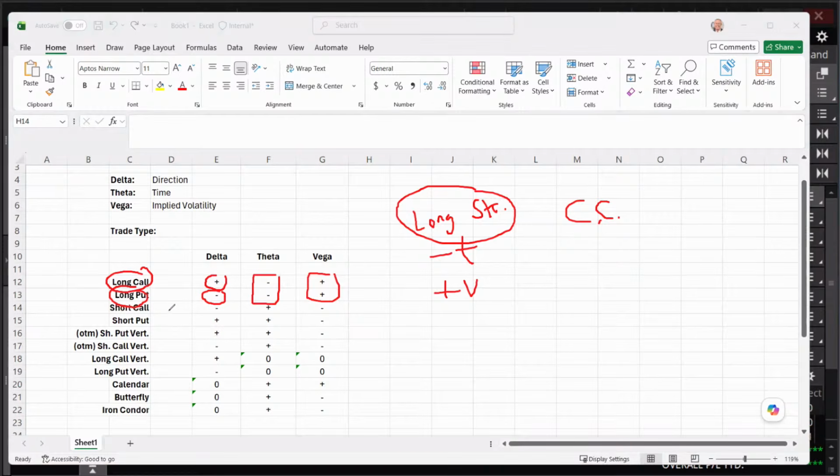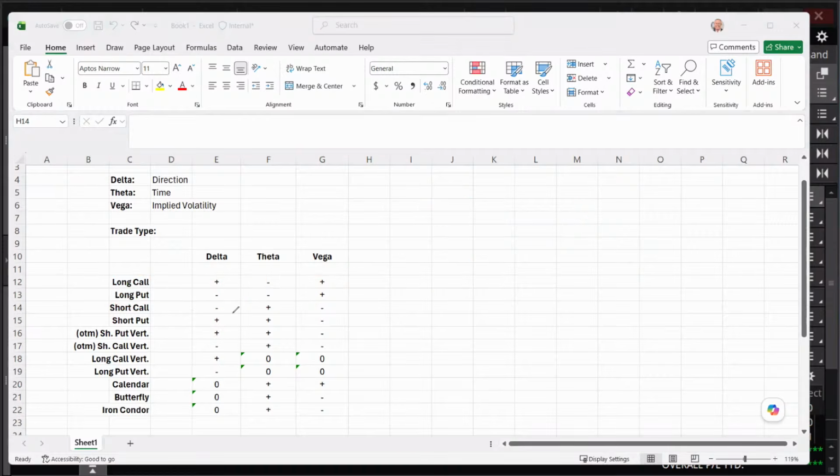It also has a short call element to it when you have a covered call. So it's going to take on the Greeks: positive theta, because there's no theta on long stock, and negative vega. There's your covered call. It's built from these components. And let's just talk about one more, maybe. How about a